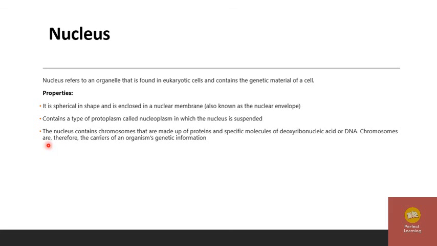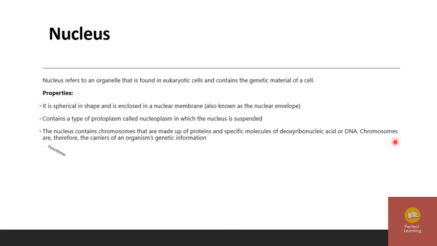The third property: the nucleus contains chromosomes that are made up of proteins and specific molecules of deoxyribonucleic acid, or DNA. Chromosomes are therefore the carriers of the organism's genetic material.